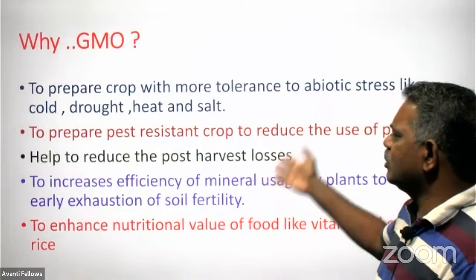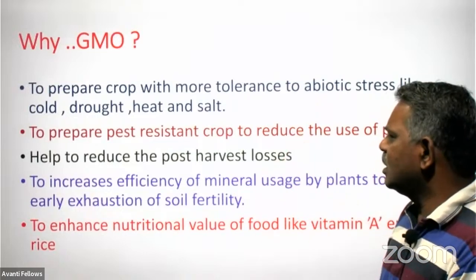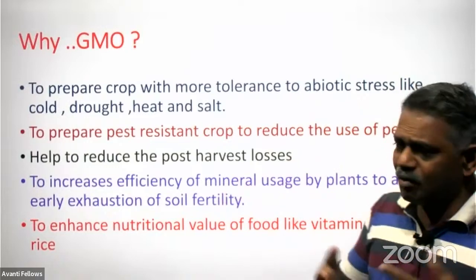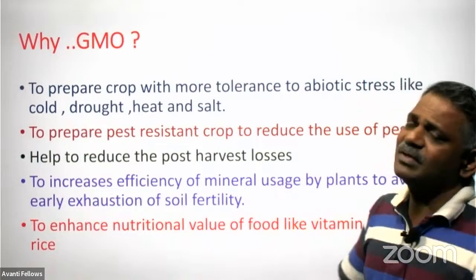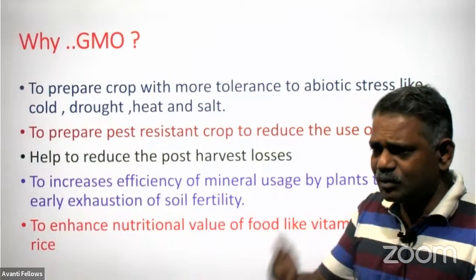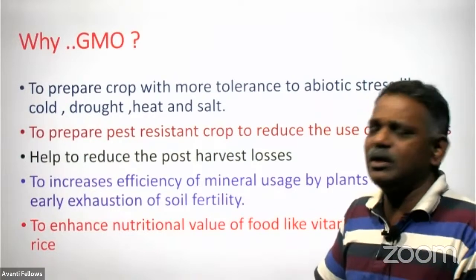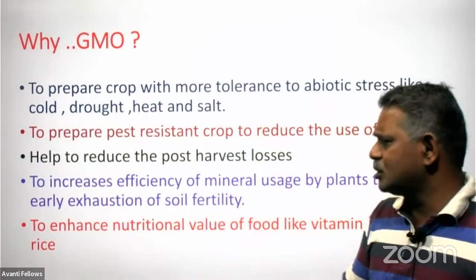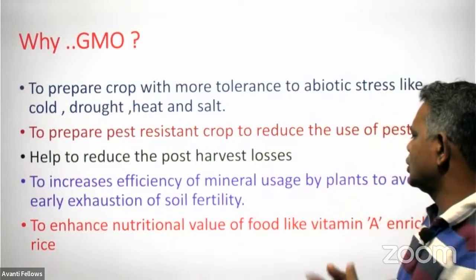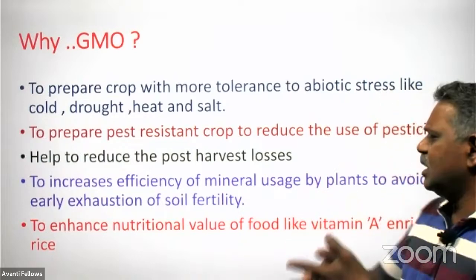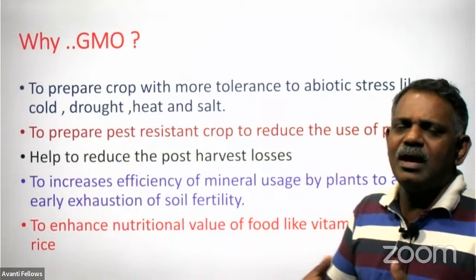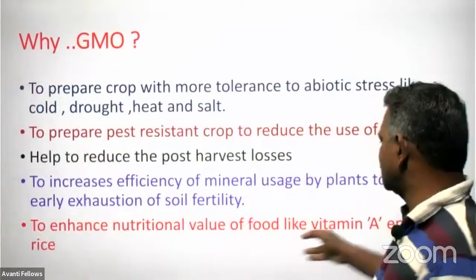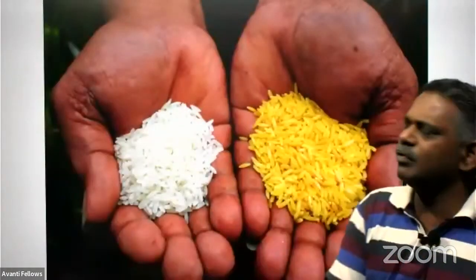And to reduce the post-harvest loss, to increase the efficiency of mineral usage by the plants to avoid the early exhaustion of soil fertility. If it is absorbing everything from the soil continuously, naturally the fertility of the soil gets exhausted. And to enhance the nutritional value of the food, like vitamin A enriched rice, we can make varieties of food material with some other combination, like vitamin enriched food.